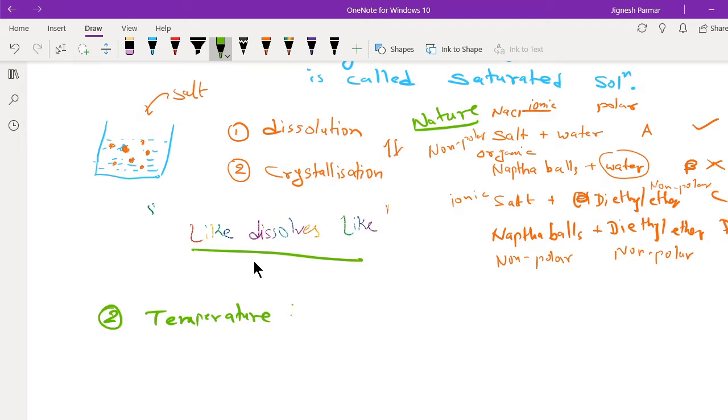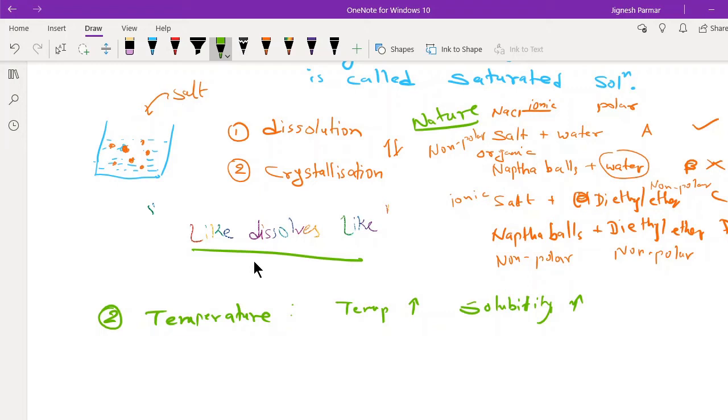Temperature: when temperature increases, dear students, solubility also increases. But make sure it depends on the kind of salt. Sometimes solubility can decrease also, sometimes it remains the same, and this can be evident from the solubility curve, which is not in our syllabus. But yes, solubility curves show us at what temperature what amount of solute is dissolved in 100 gram of water.